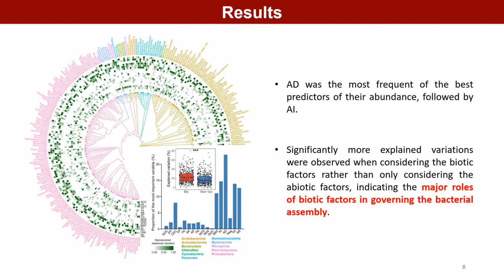We combined multiple regression modeling and variance decomposition analysis to quantify the contributions of the factors to each dominant taxon. The results showed that AD was the most frequent of the best predictors of their abundance, followed by AI. Significantly more explained variation was observed when considering the biotic factors rather than only considering the abiotic factors, indicating the major roles of biotic factors in governing the bacterial assembly.